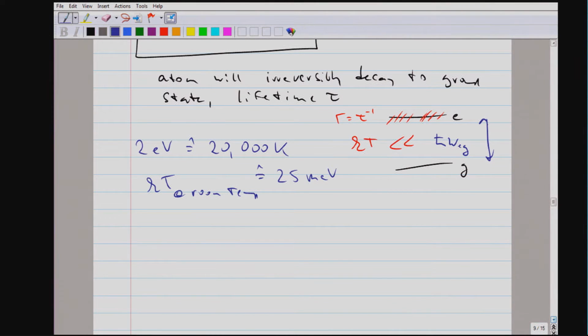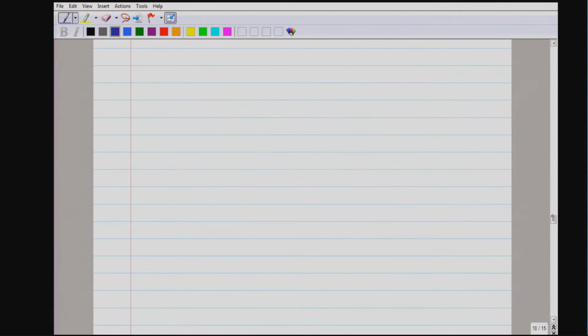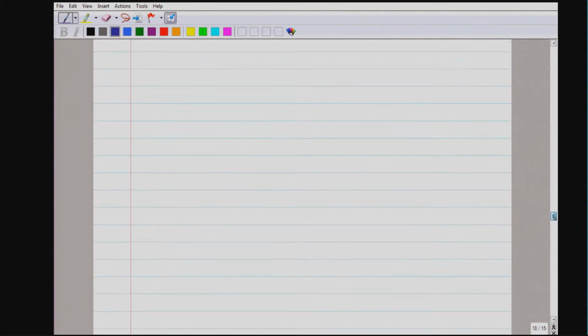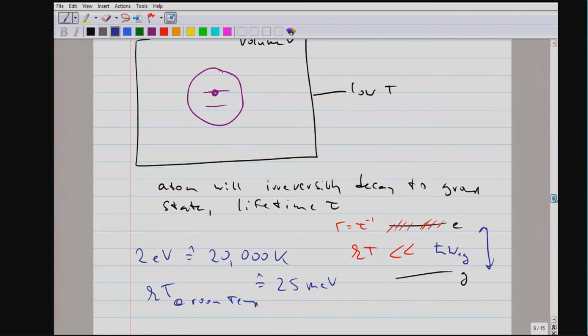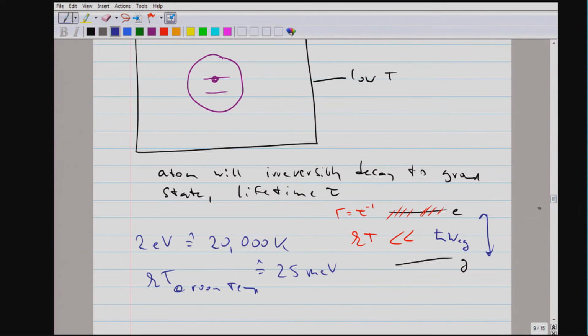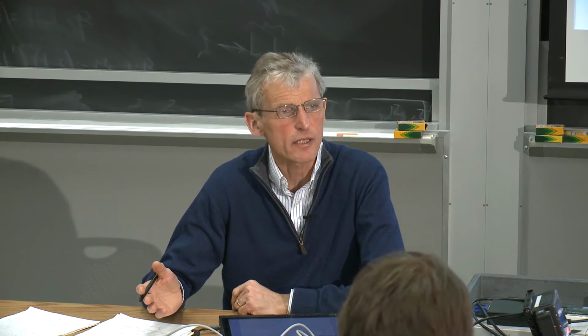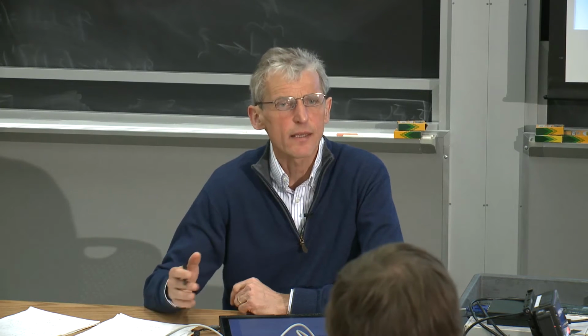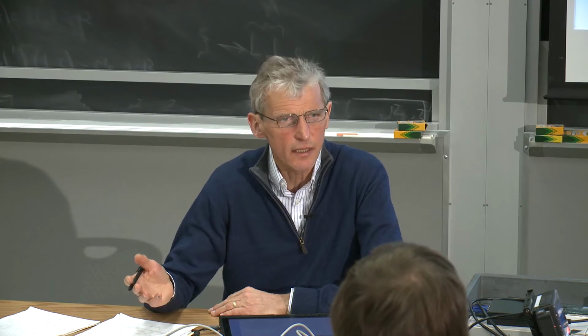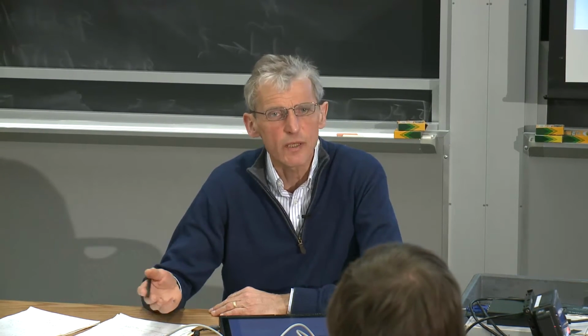So therefore, when we have an atom in isolation, this is what we find. We find an atom which will irreversibly decay to the ground state. And the fact that it irreversibly decays to the ground state is really an inequality between energies.